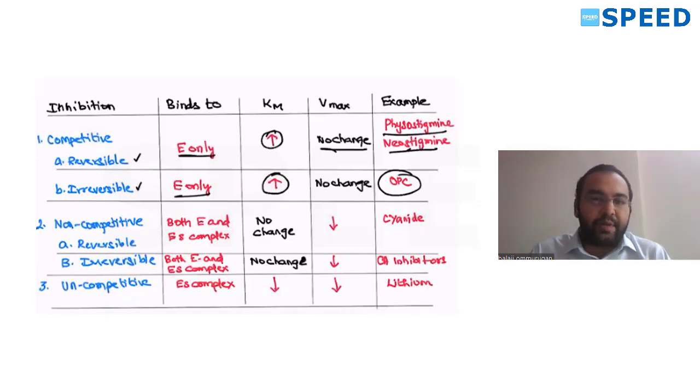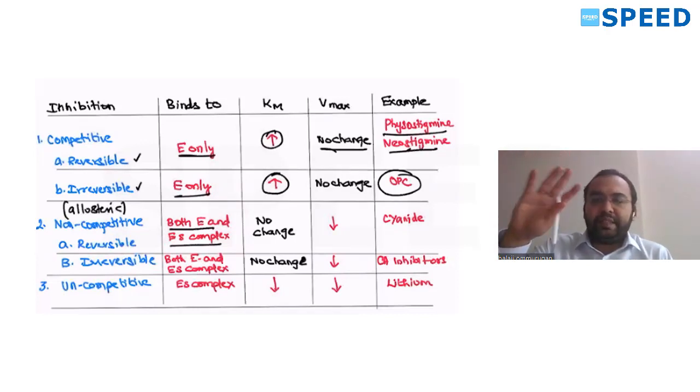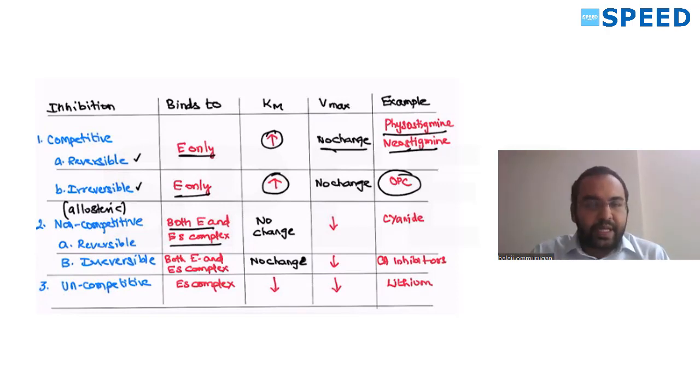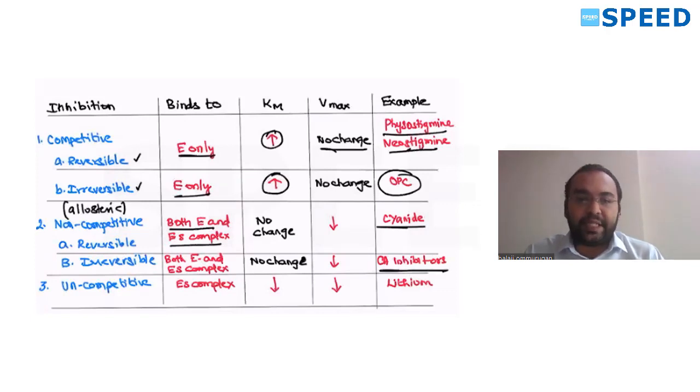In case of non-competitive, it binds to both E and ES complex. It's called allosteric inhibition, because the substrate binds to a different site, the inhibitor goes and binds to a different site, but still it inhibits. There are two types, reversible and irreversible. For reversible, the example is cyanide. Irreversible is carbonic anhydrase inhibitors. Remember these examples. They might ask next time.